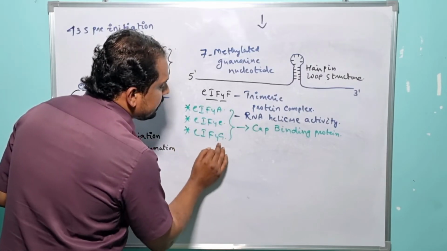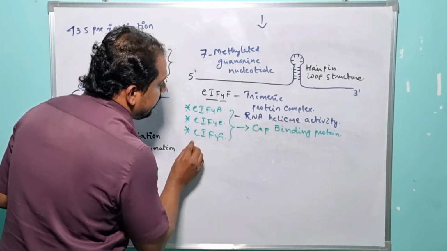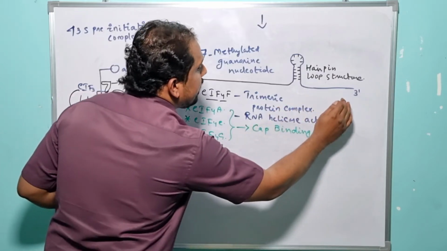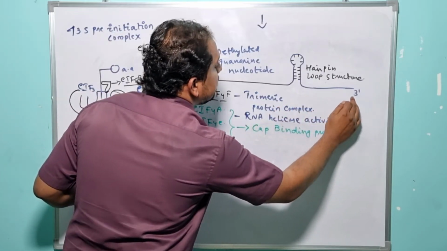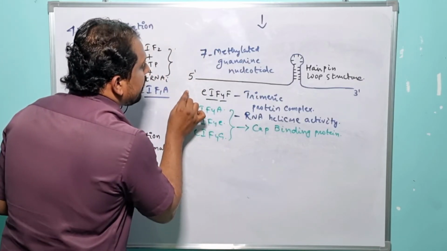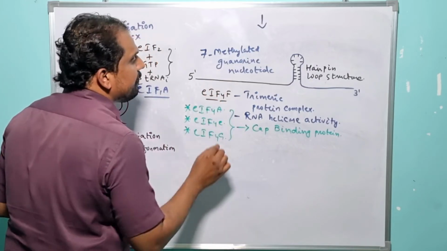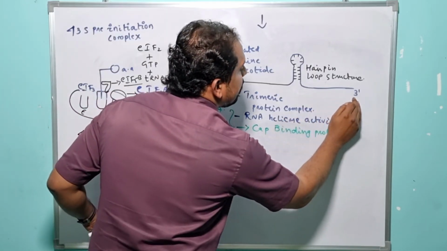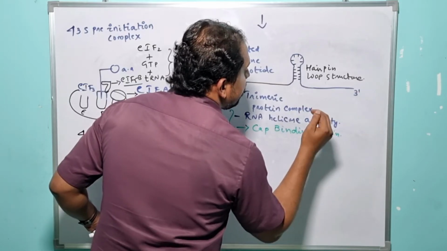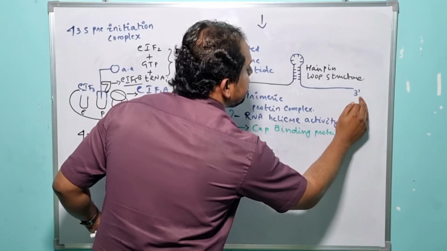Then what about eukaryotic initiation factor 4G here? The specific eukaryotic initiation factor 4G is the factor which is responsible for binding the multiple adenosine nucleotides which are present at the 3' end of the eukaryotic mRNA. In what way? At the extreme 5' end of the eukaryotic mRNA, there is 7-methylated guanosine nucleotide. In the same way, at the extreme 3' end, there are multiple adenosine nucleotides.